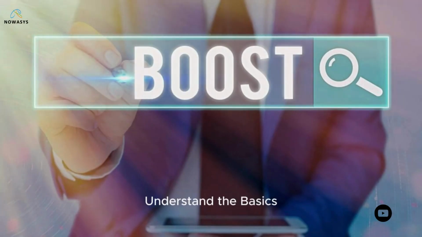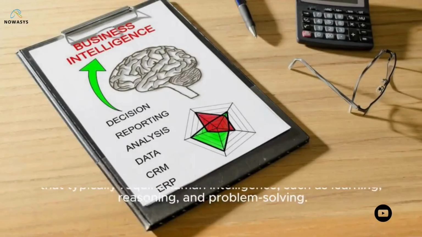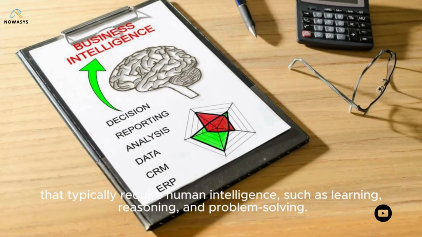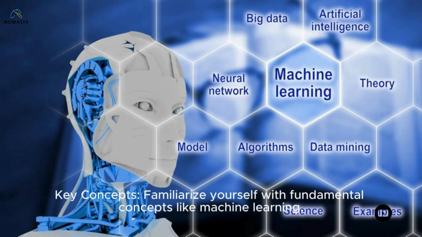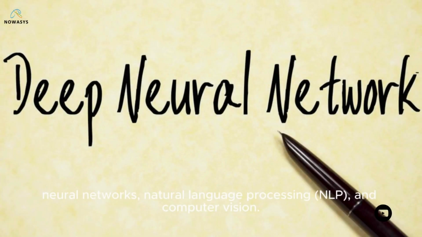1. Understand the basics. What is AI? AI involves creating systems that can perform tasks that typically require human intelligence, such as learning, reasoning, and problem solving. Key concepts: familiarize yourself with fundamental concepts like machine learning, neural networks, natural language processing (NLP), and computer vision.